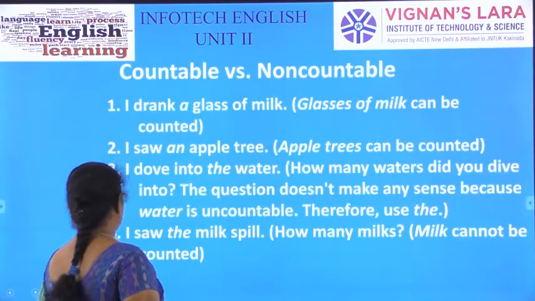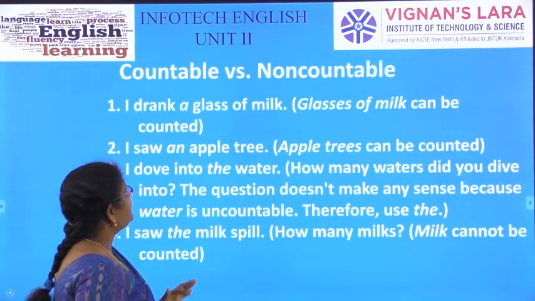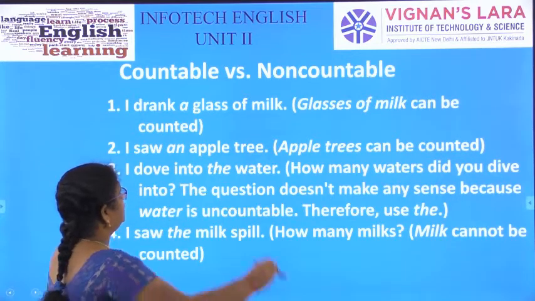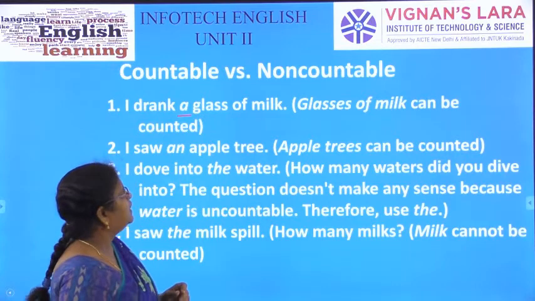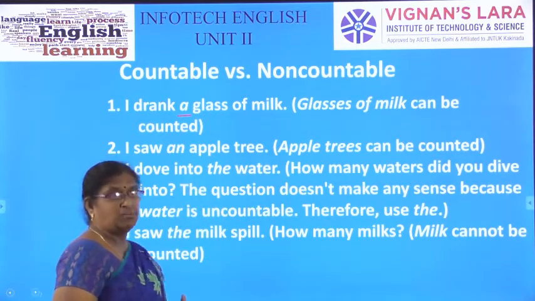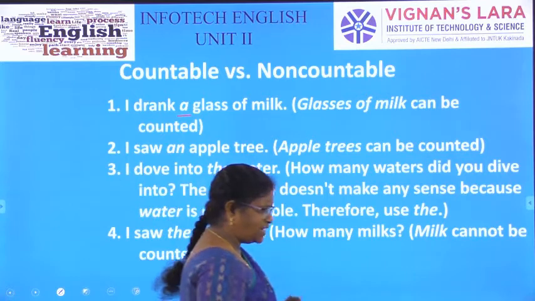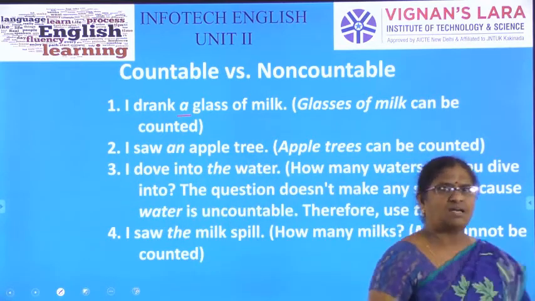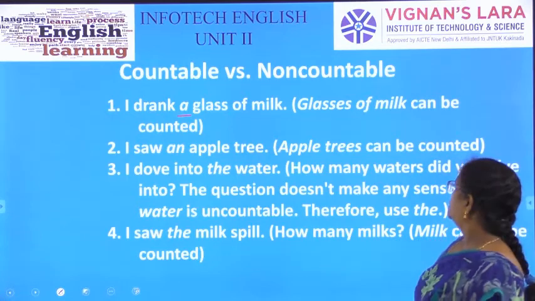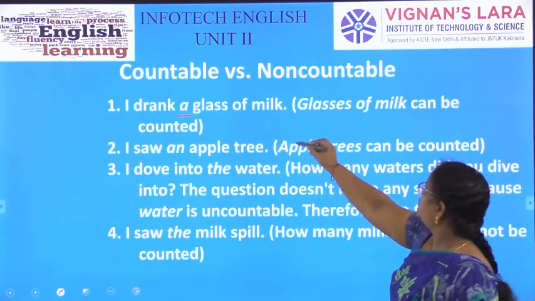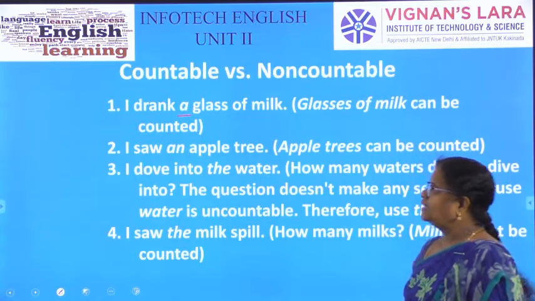I drank a glass of milk. We are using a glass of milk. Glasses of milk can be counted. Milk is uncountable. Already I have explained this point to you. Milk is uncountable, but when we are measuring it in the form of glasses, it becomes countable. Glasses of milk can be counted.